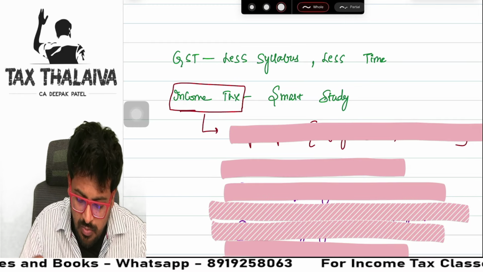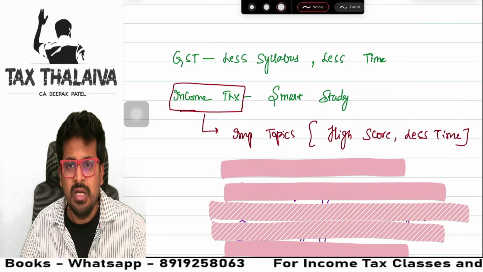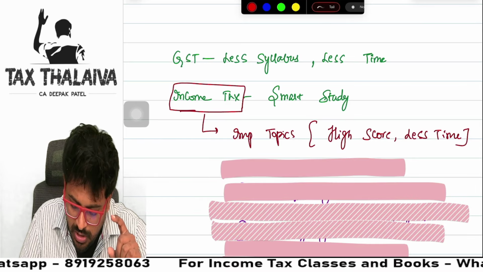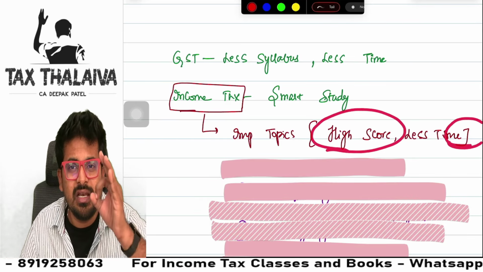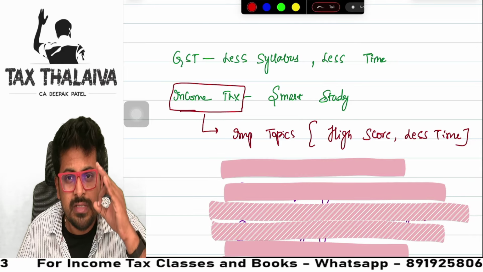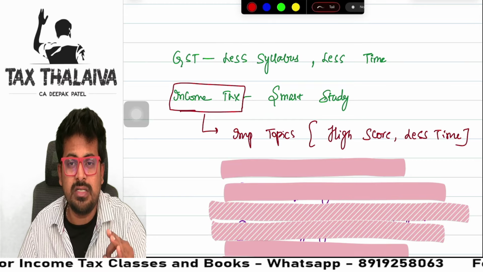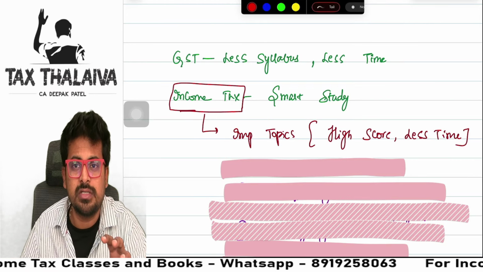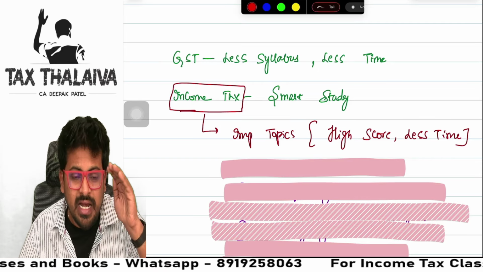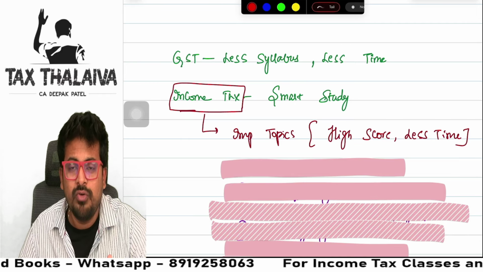Now, what if I tell you there are some important topics which can give you a high score in just less time in the income tax subject, guys? There are some chapters which are very small, but you take the track record of the latest 5 attempts, I bet you will definitely find questions from these chapters.